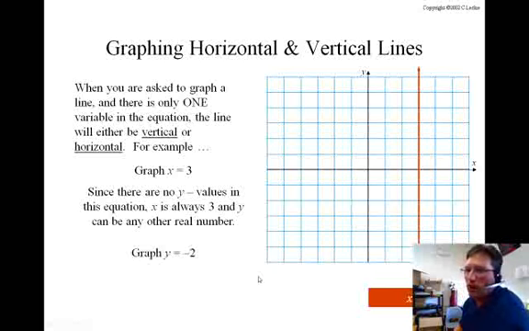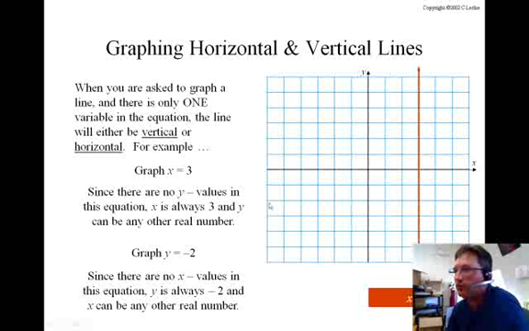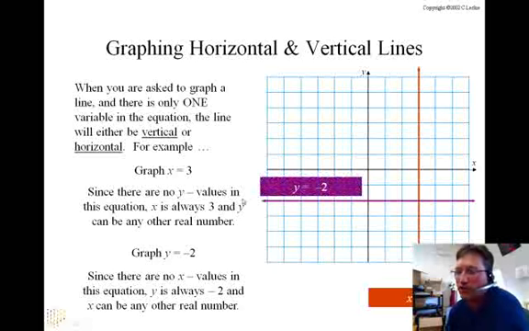When we have y equals, that means all of our y values have to be negative 2. So in this case, this is negative 2, negative 2, negative 2, negative 2, negative 2 is my y value for all of these points here. My x value can change. It can be anything. And that is a horizontal line. So horizontal lines are y equals negative 2. And vertical lines are in the form of x equals.